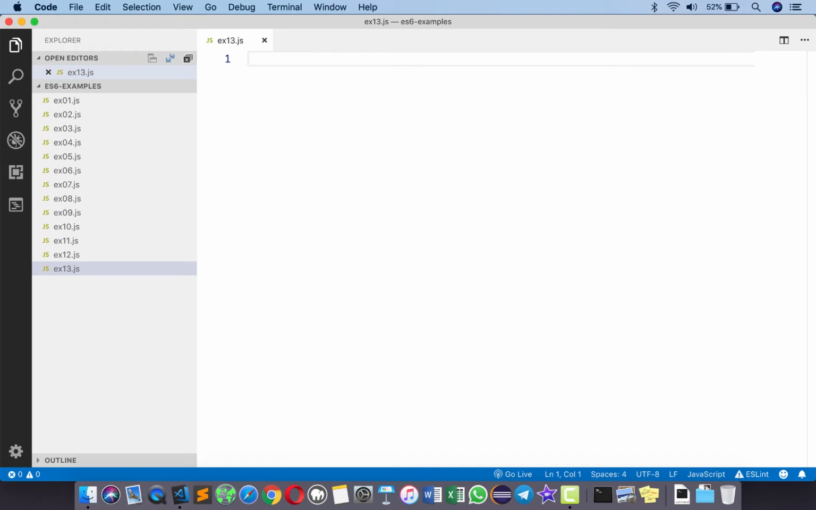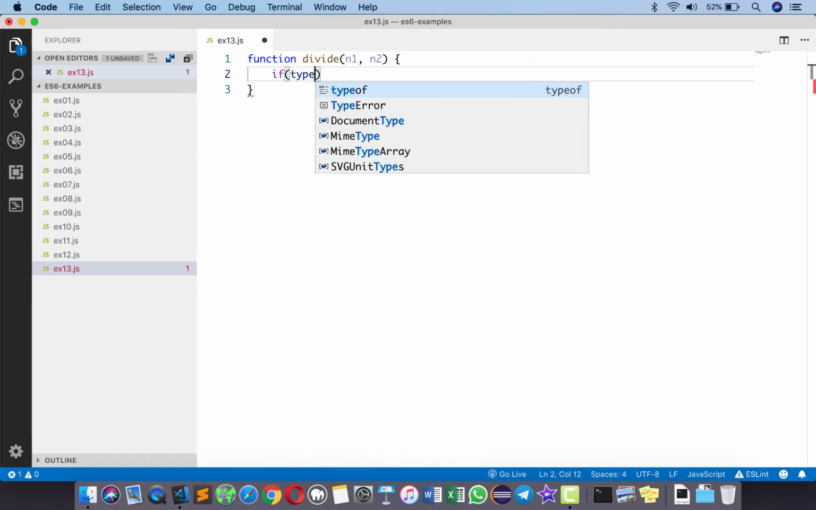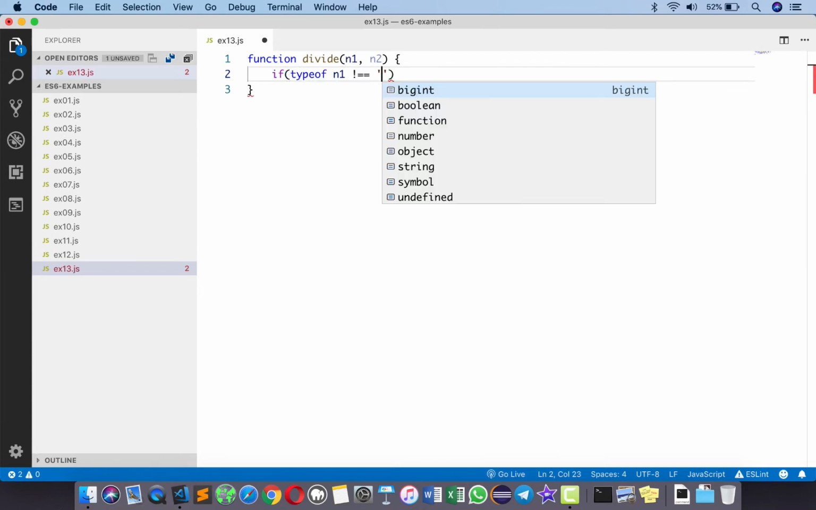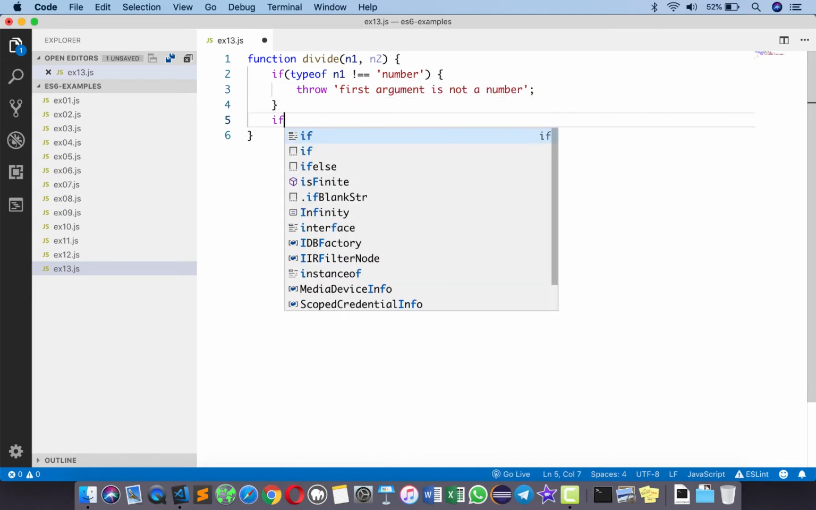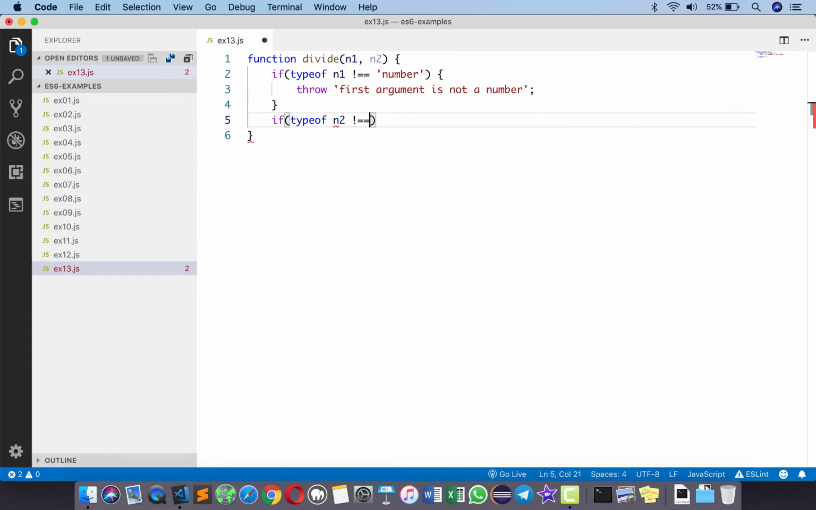Let's call it function divide. It takes number 1 and number 2 as parameters, and all I'm supposed to do is to check if they are numbers, and if they are not, throw an error. So I'm going to check here if type of n1 not equals to number. I can say here throw and then a message saying that first argument is not a number. Similarly, I'll check here if type of n2 not equals to a number. Then again, I'm going to throw an error saying that second argument is not a number.